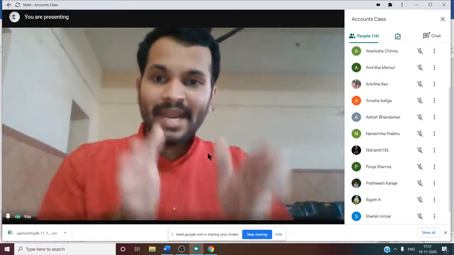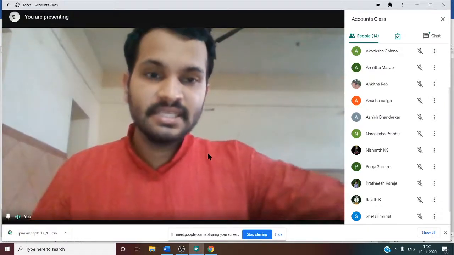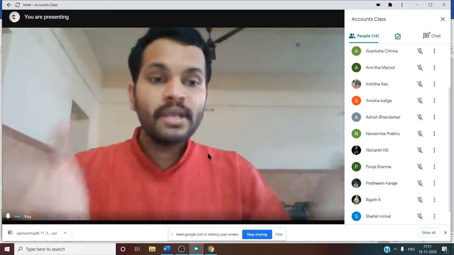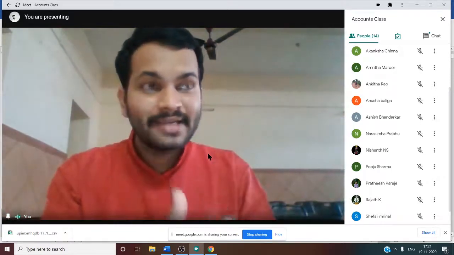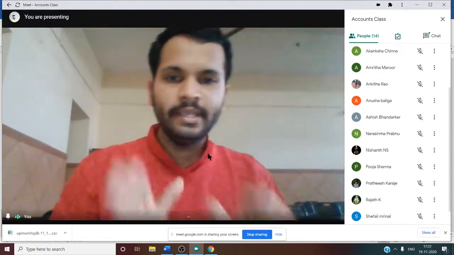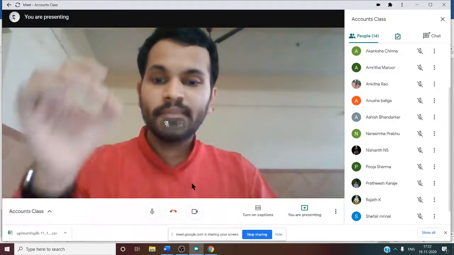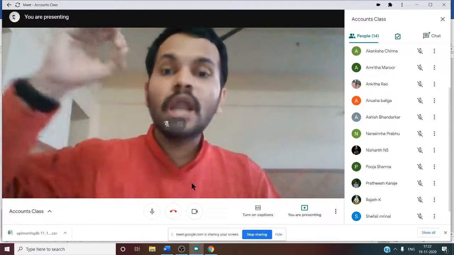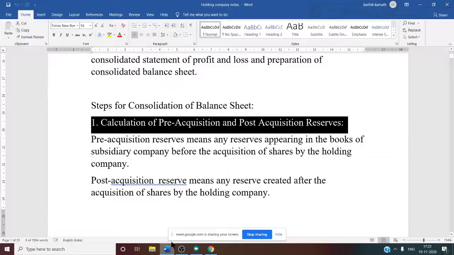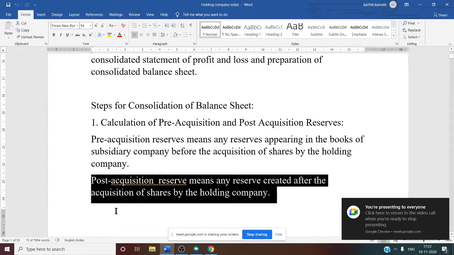On the date of acquisition, if any reserves are mentioned in the balance sheet, such reserves are known as pre-acquisition reserve. Why is it pre-acquisition reserve? Because it is already there at the time of acquiring the shares of the subsidiary company by the holding company. So in short, pre-acquisition reserve is something which is already there in the balance sheet. Next one is post-acquisition reserve. What do you mean by post-acquisition reserve? It is a reserve created after the acquisition of shares.